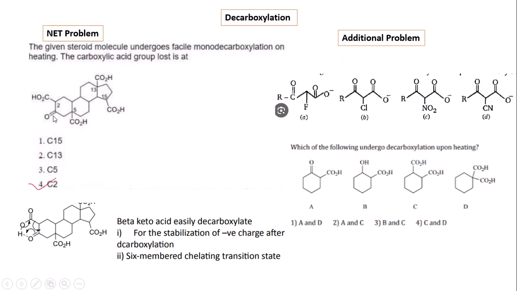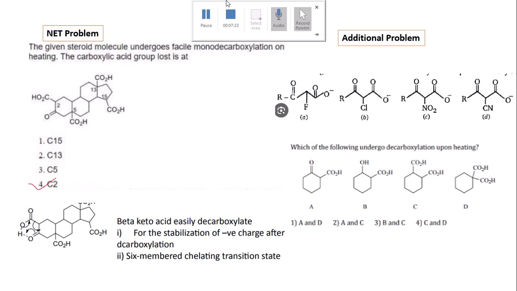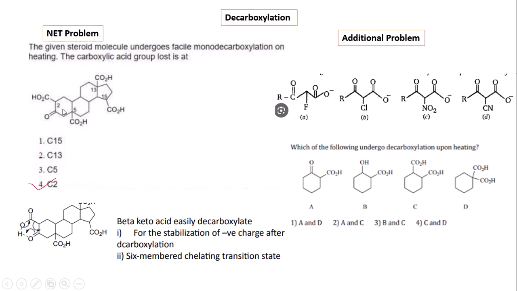This is the example of beta keto acid, where a beta keto acid can be readily decarboxylated in presence of the carbonyl group, meaning the CO2H group is present in the beta position. The beta carboxyl group can easily decarboxylate due to the strong intramolecular hydrogen bonding and the stabilization of the negative charge. So this decarboxylation is easier compared to the other carboxyl group where the carbonyl group is absent. There, after the decarboxylation the negative charge cannot be stabilized. So option 4 is right.